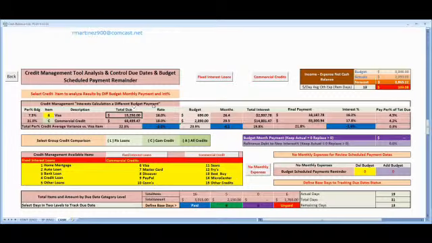What is your total due, your rate, your budget, compared versus this budget payment, how many months you need to pay this total due, what is your total interest, the final payment, and the real interest rate that you're going to have for this account.